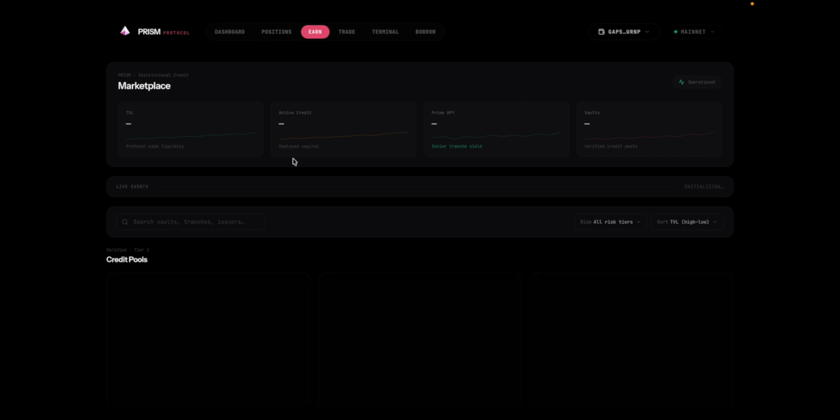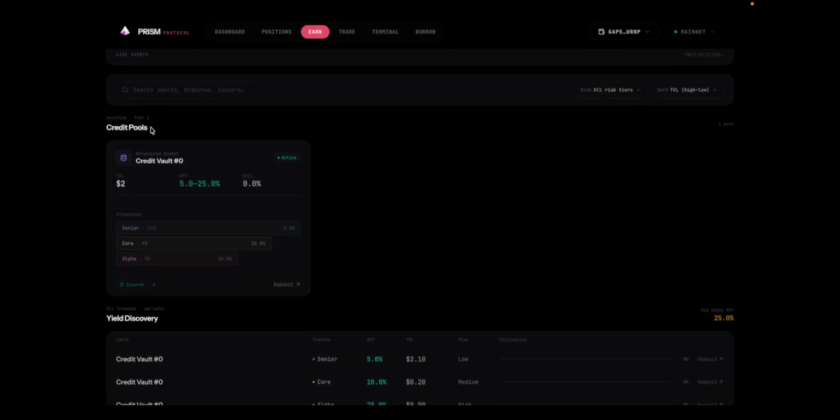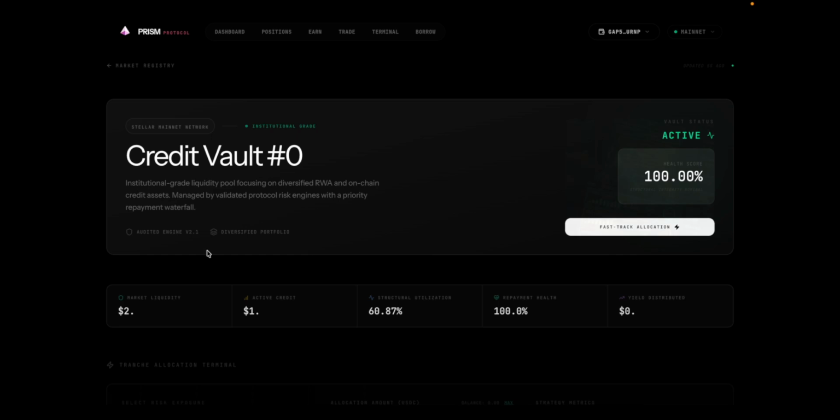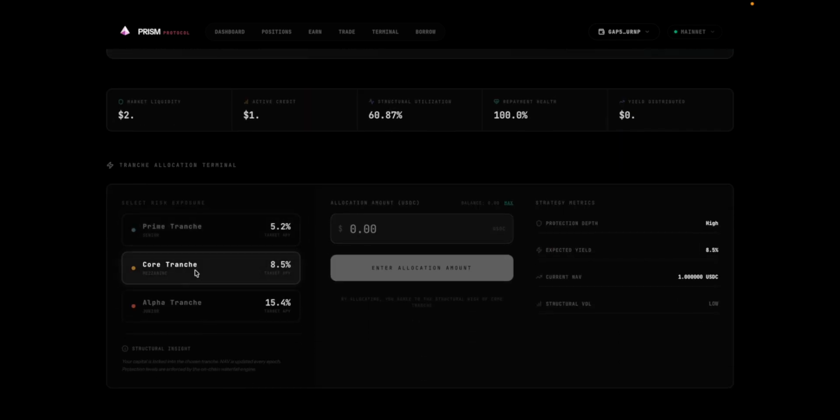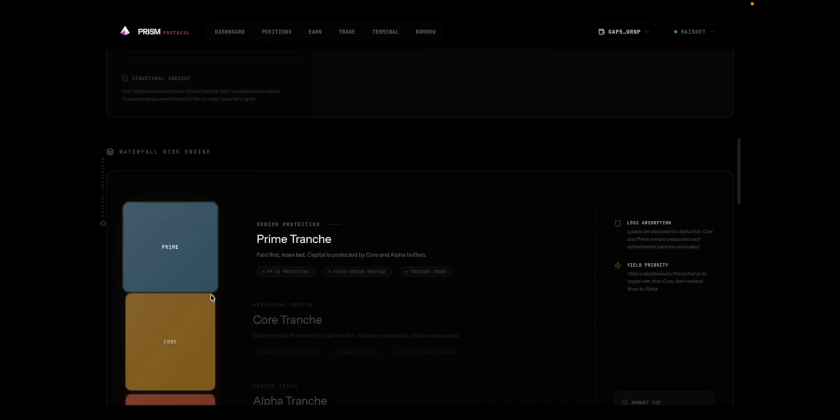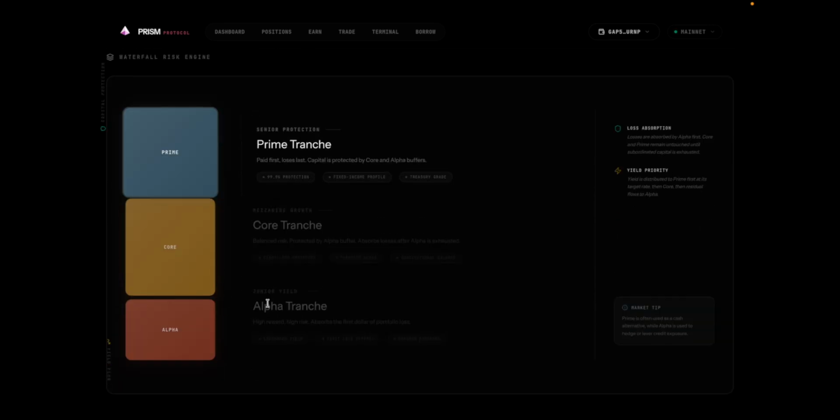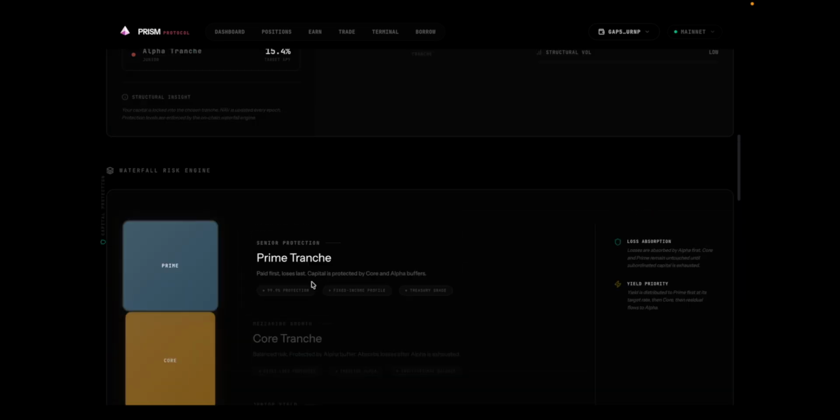Let's invest live right now. In the earn section, you can see there is one credit pool that is live, which is credit vault 0. Let's invest in credit vault 0. There you can see there are three tranches right now on credit vault 0. Every vault has the same three tranches, which are prime, core, alpha. Remember the waterfall effect. Prime is the safest, alpha is the high reward, high risk category. Let's invest in prime.